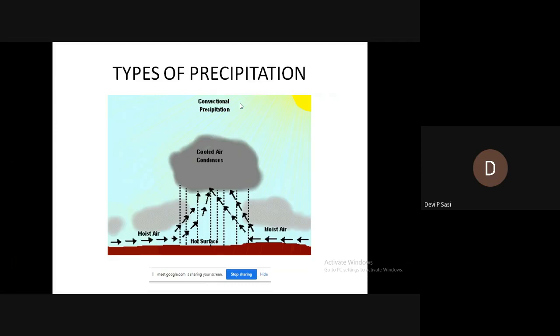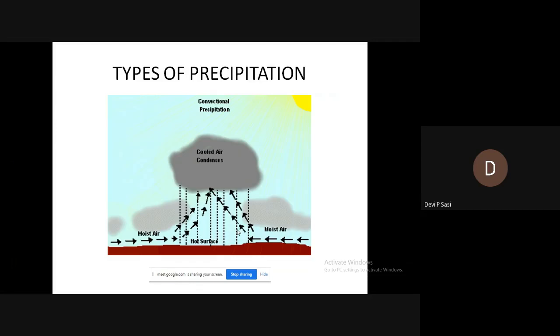Consider a hot day. On a hot day, that is especially during summer, the ground surface becomes heated. As the ground surface becomes heated, the air which is in contact with it also becomes heated.